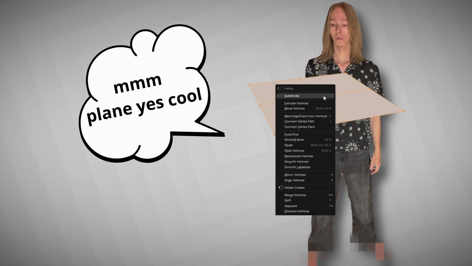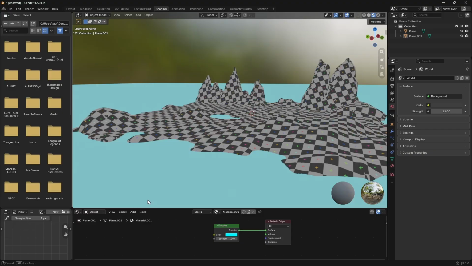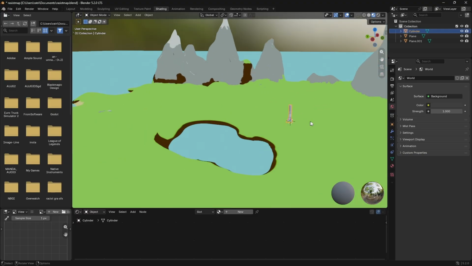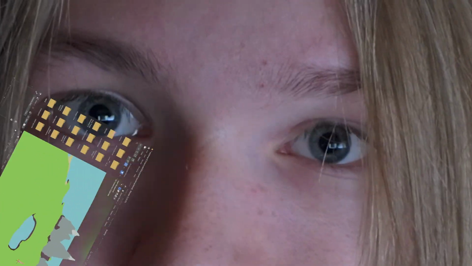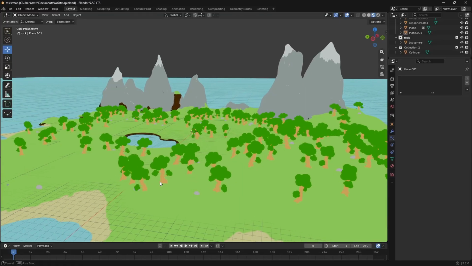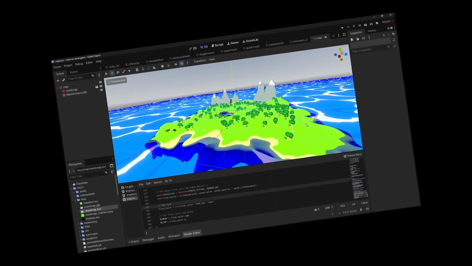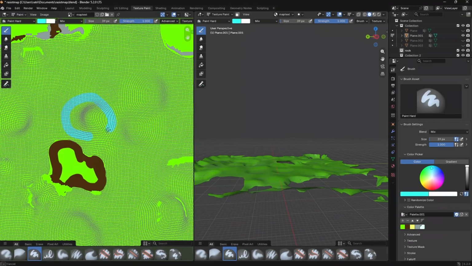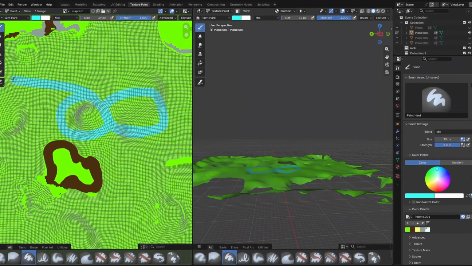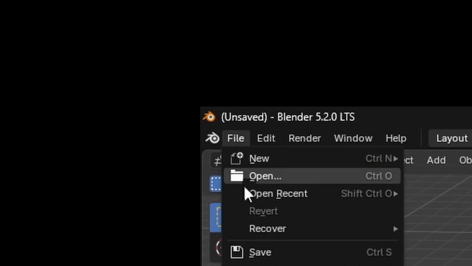Look, we take a plane, subdivide it a bunch of times, shape some terrain, now we UV unwrap it and draw some nice textures. I'm bad at drawing, it looks ass. Place some trees and rocks, scatter them around. Export the model and import it to Godot, and there you go. It looks like shit! Go back to Blender, literally change all the colors because you're colorblind. Fix some normal maps, export it and import once again.